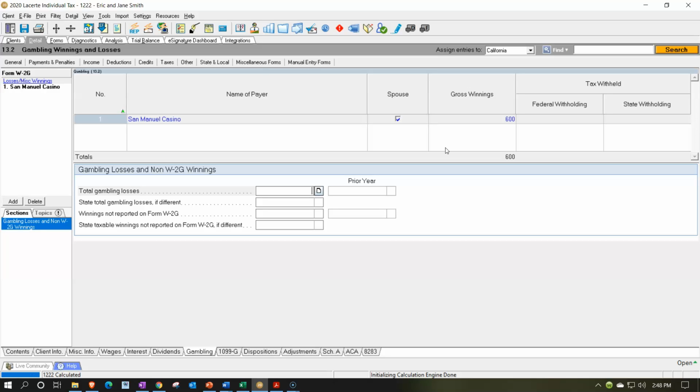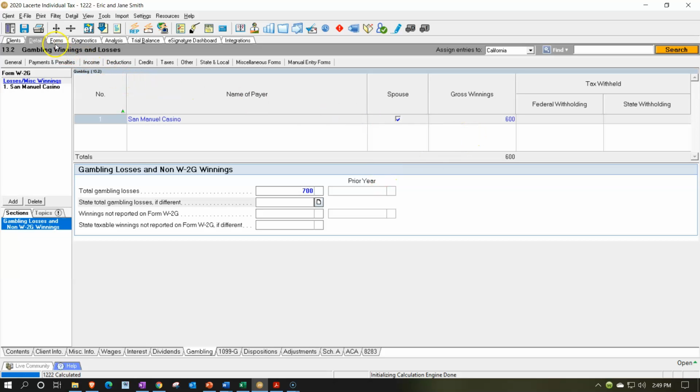The losses, however, are not going to the IRS. There's no formal documentation. You would need to collect and make sure you're saving the documentation for the losses. So that would need to be the supporting documentation. Let's say the losses added up to like 7,000 in losses that we had. So losses are greater than the winnings of the 600.